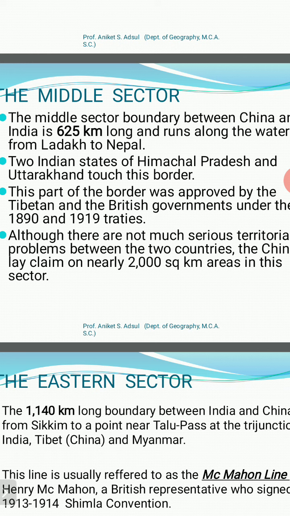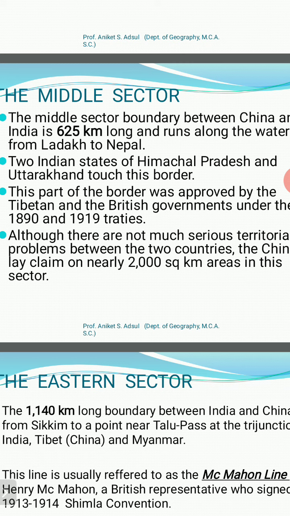The treaty was signed in the 1890s and 1990s. So this is the border agreement, and that's why the product. But by and large we can say that the middle sector is a peaceful sector. There are no large claims by China over this border of India. So Himachal Pradesh and Uttarakhand are in this sector.